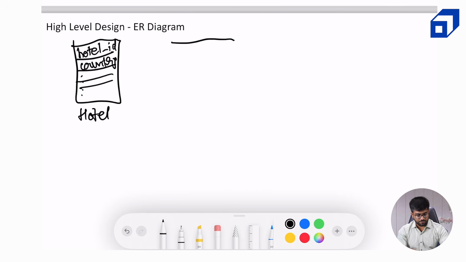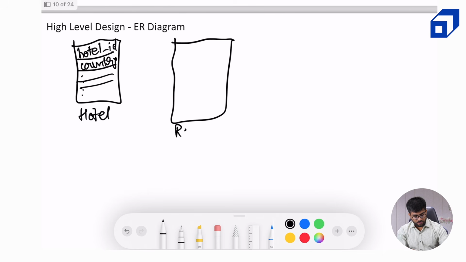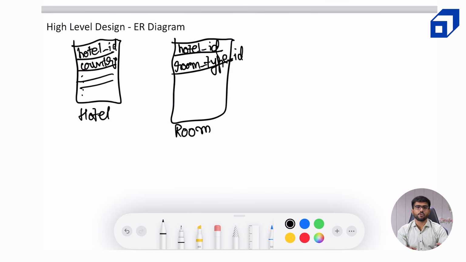Now in the room table, okay, if you remember, we are not storing it by the room ID, rather we are storing it by the room type ID. So obviously hotel ID is important because one room type ID will be associated to a particular hotel ID. Then we will obviously have a room type ID. Then we will have some other information like what's the floor, what's the number, and so on. And we will also have the rate of the room, which is important for the booking part. And we can also store the inventory, that on this particular date, this many rooms are available. But maybe that will bloat our database and we can store it in a different inventory table.